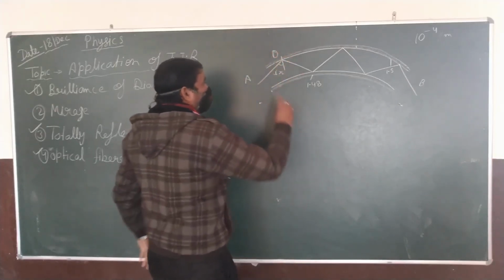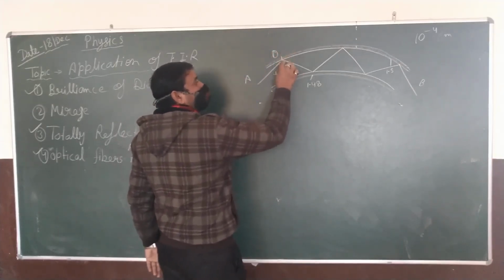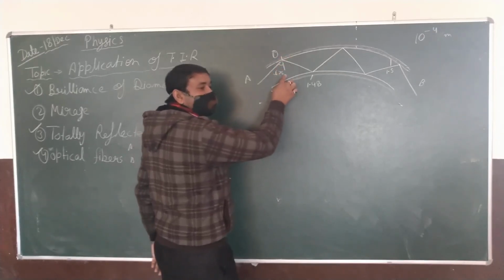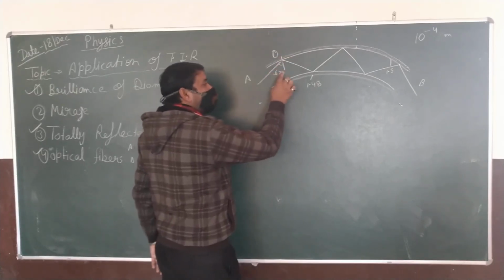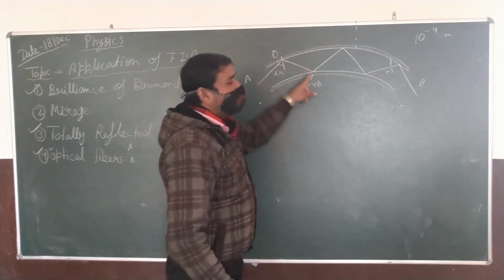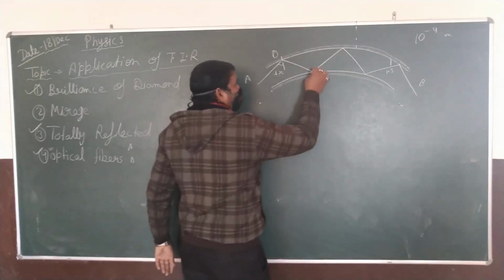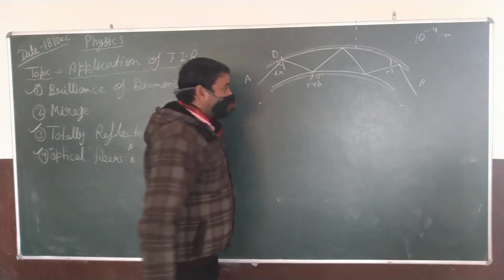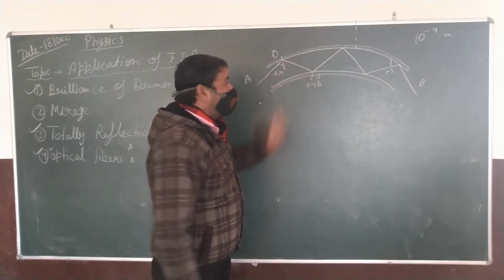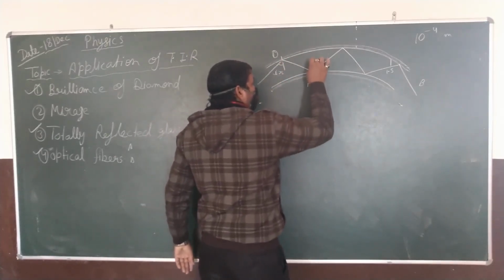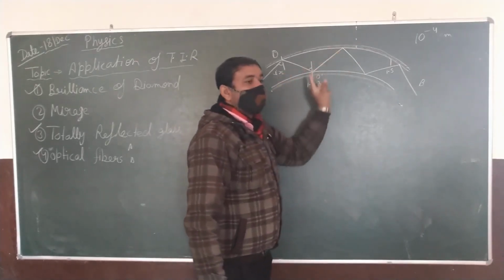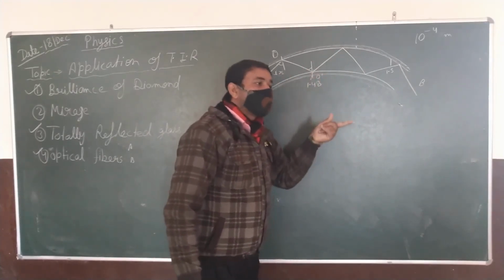fulfilled. Okay, so when the light falls at this point O, for the suitable condition, where the incidence angle is greater than its critical angle, the light is transmitted to the other end by the law of reflection. And similarly, when it reaches point O dash, the same procedure is followed, and again the critical angle is smaller than its incidence angle, so it will be again reflected internally without any loss of energy.